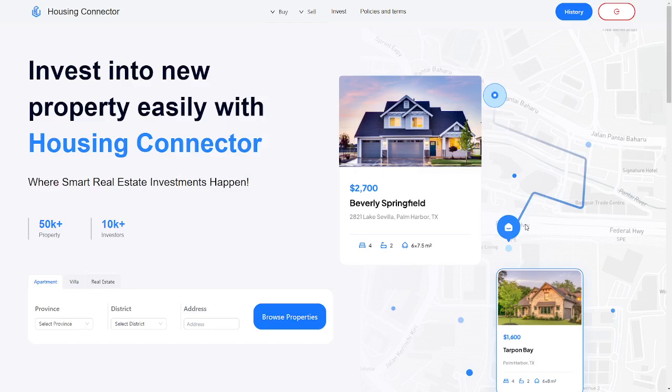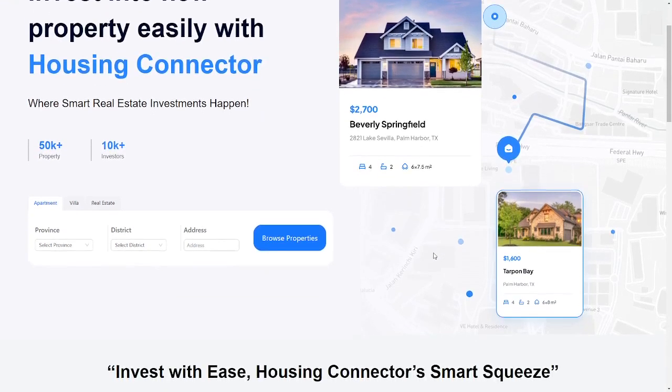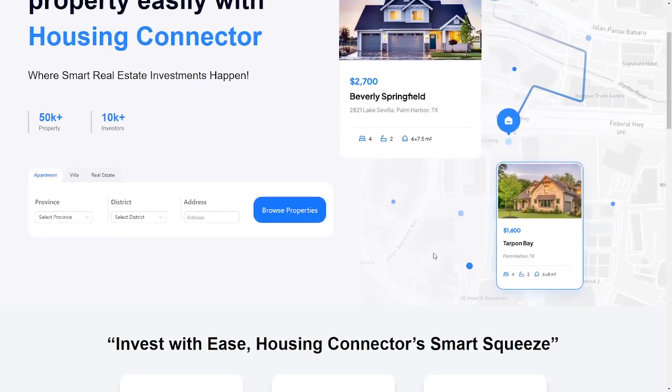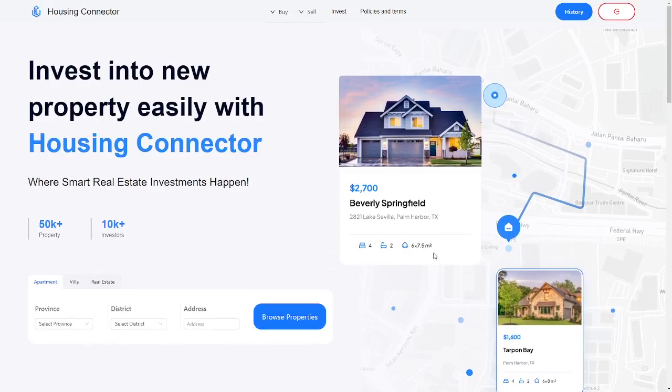Additionally, you can specify your investment preferences, including budget, location, and property type, and have the system tailor recommendations to your needs. On the platform homepage, you will find informative content about Housing Connector and trending properties, as well as advanced tools available for refining your property search based on various criteria.